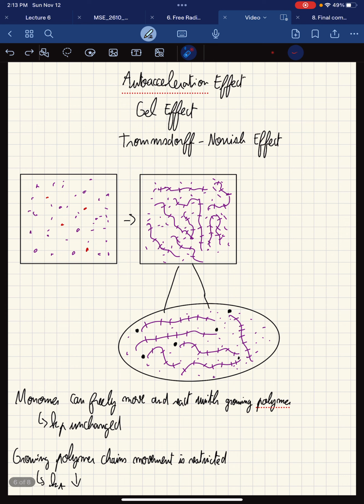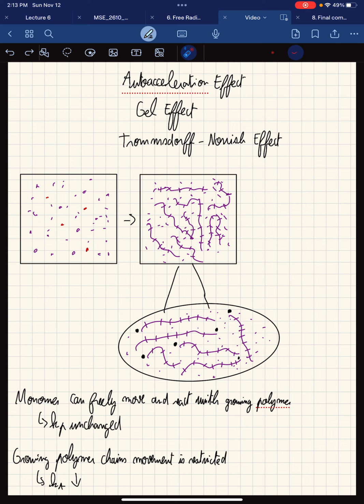What is it due to? This is due to the auto-acceleration effect, also known as the gel effect or the Trommsdorff-Norrish effect. If we take again our sample vat of monomer and initiator and activate it, we will again form our polymer chains. And these polymer chains, however, will take up most of the available volume in the solution.